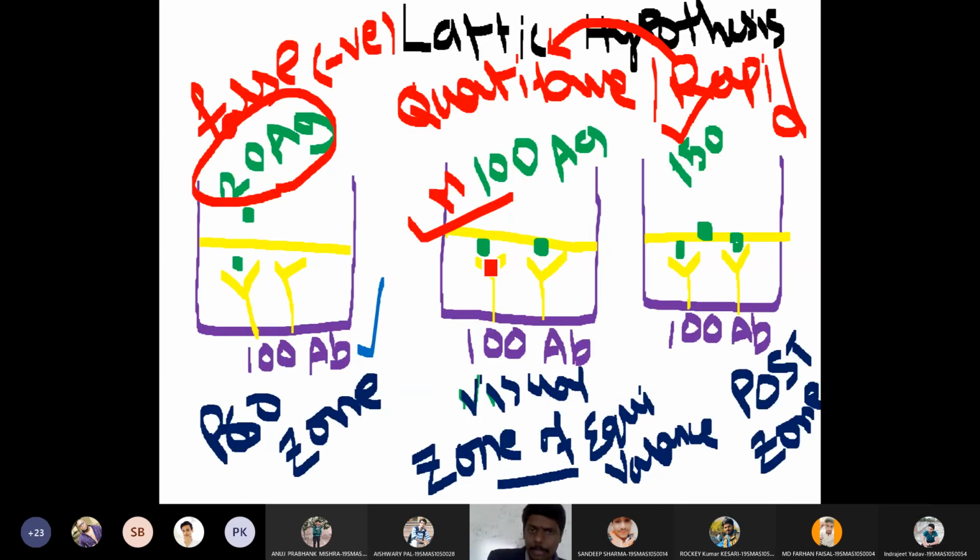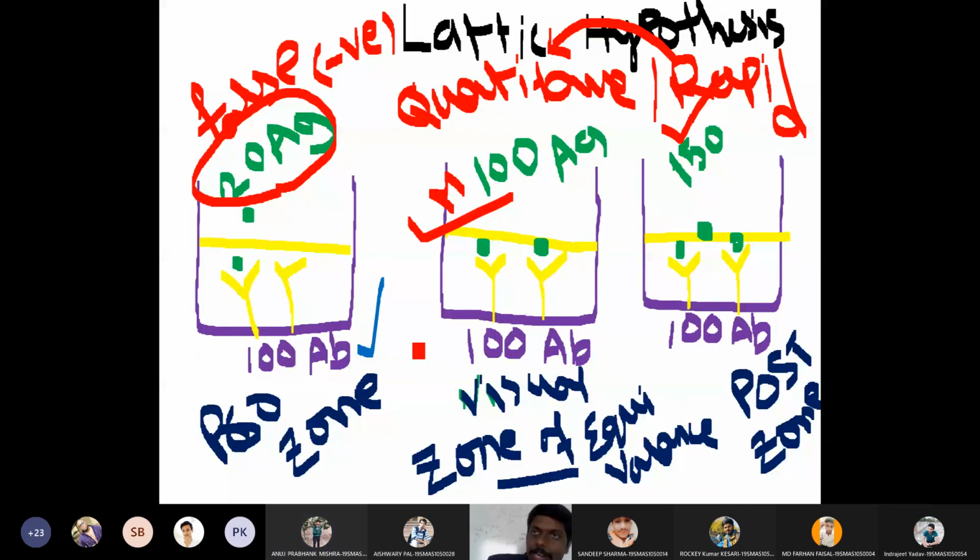Then we discussed the lattice hypothesis. According to the lattice hypothesis, the number of antigens should be equal to the number of antibodies to see a visible reaction, and that reaction can only occur at the zone of equivalence. In prozone, just tell me one thing, what is in excess in prozone? Antibody.